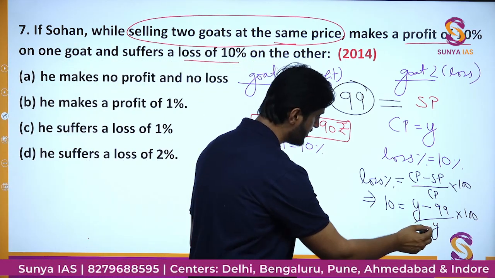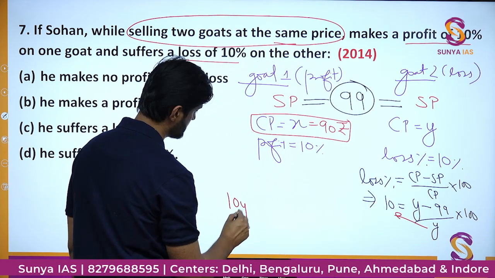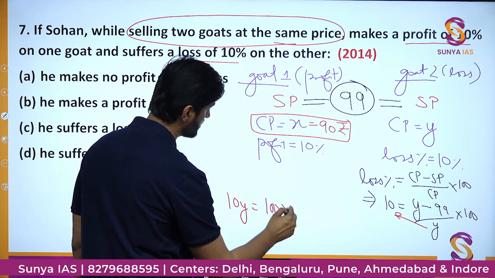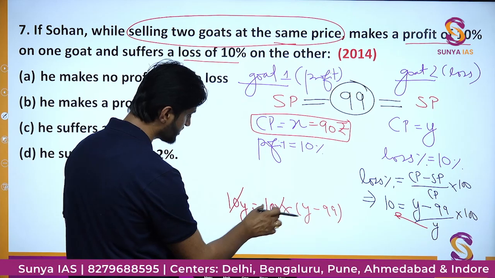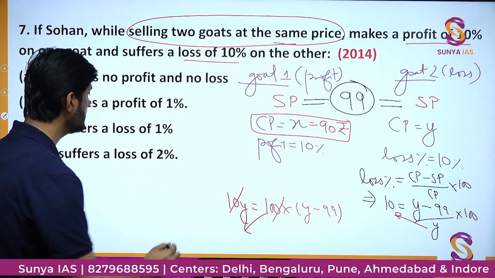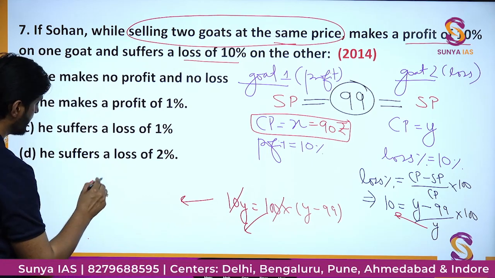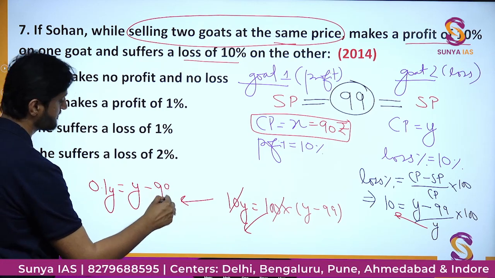So here what we will do, we will just send this y into cross multiplication. We will get 10y is equal to 100 times y minus 99. Get rid of this 10, send this 10 into cross multiplication down here. You will get 1 divided by 10, or further you can write 0.1y is equal to y minus 99.